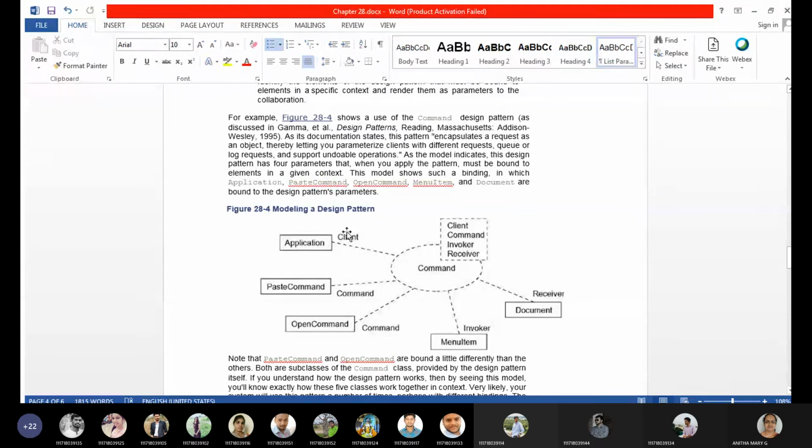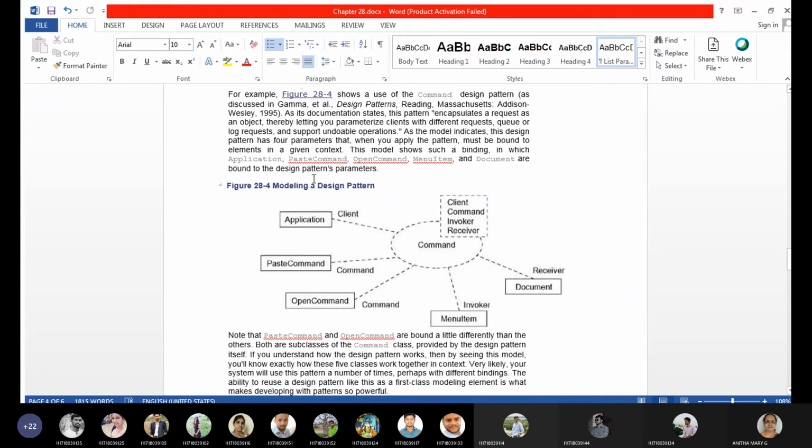So application is a client to the command design pattern, paste command is a command to the command design pattern, open command is a command to the command design pattern, menu item is an invoker to the command design pattern, and document is a receiver to the command design pattern. And this is the template or parameterized class. So that we say is a design pattern.